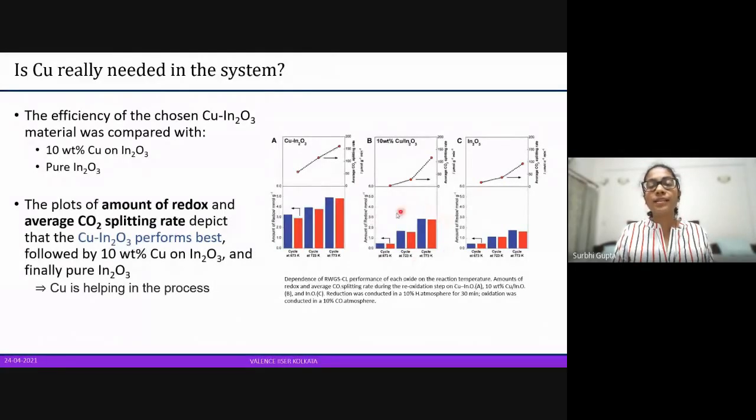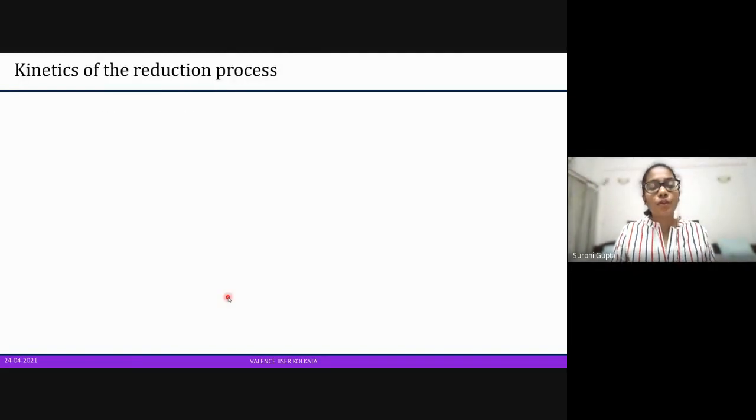Just looking at this, we can see that these are definitely less efficient than copper indium oxide, and even pure indium oxide is much less efficient, even less than the one which has a little bit of copper on its surface. So this gives us an idea that yes, copper is helping us in this process. We will look at the kinetics of the reduction and oxidation, and it will help us understand quickly what process is happening during reduction and oxidation, and what the mechanism is.